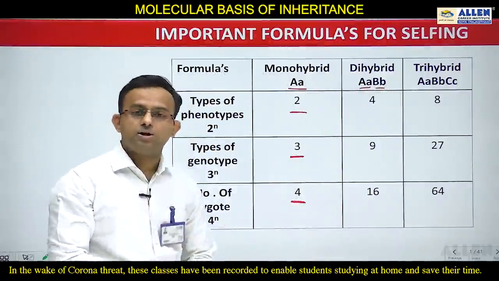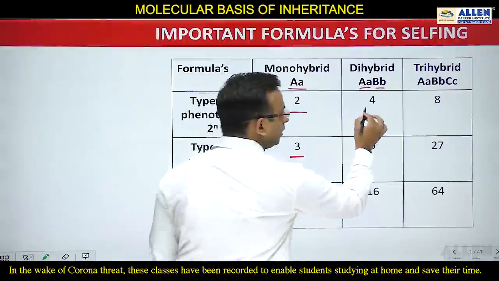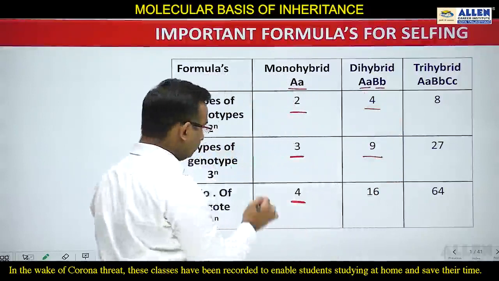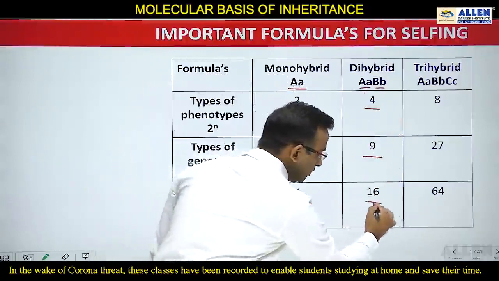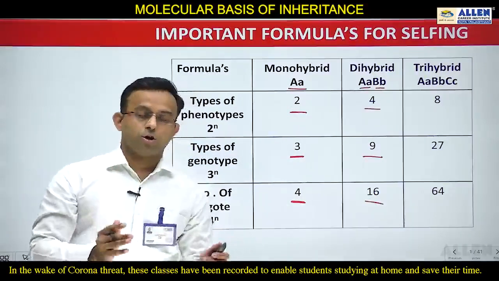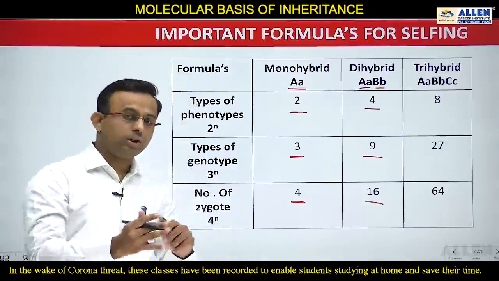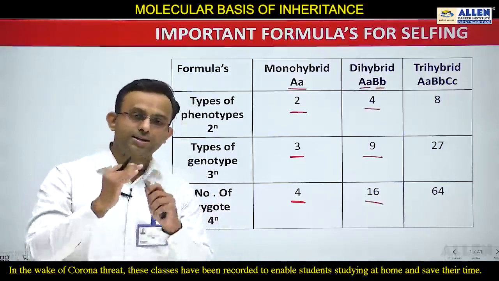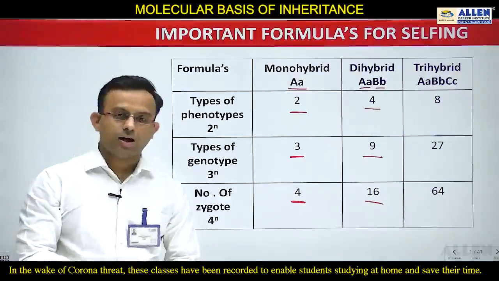So the value of n is equal to 2. So 2 to the power 2 means 4 phenotypes will come. 9 genotypes will come, 3 to the power n, and from 4 to the power n, 16 zygotes will come in the F2 generation of dihybrid cross. So students, without understanding the dihybrid cross, with the help of these formulas you can easily calculate the answer. Now we will move to the trihybrid.